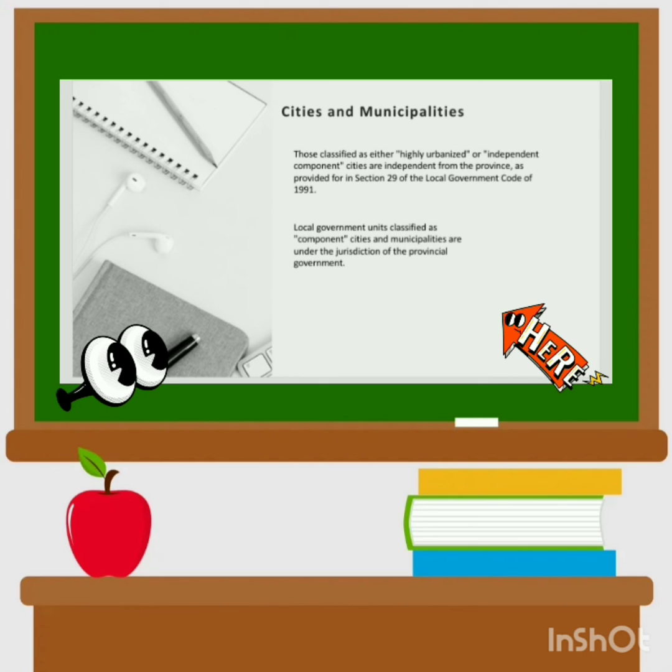Local government units classified as component cities and municipalities are under the jurisdiction of provincial government in order to make sure that all component city or municipal governments act within the scope of their prescribed powers and functions. The Local Government Code mandates the provincial governor to review executive orders issued by mayors and the Sangguniang Panlalawigan to review legislation by the Sangguniang Panlungsod or City Council or Sangguniang Bayan or Municipal Council of all component cities and municipalities under the province's jurisdiction.